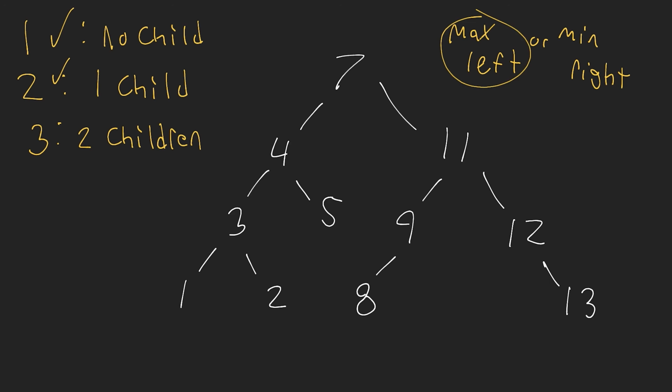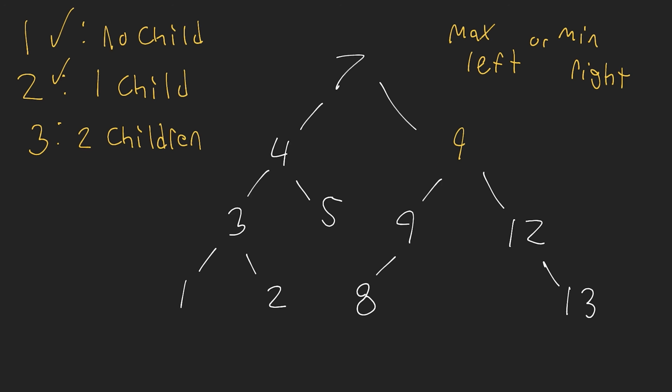The maximum value in the left subtree, so the furthest right node, never has a right child, which means it has at most one child and it could have none. So in this case, we find 9. Now, when we find 9, what we're going to do is take 9's value and copy that to node 11. Then we're going to delete node 9.